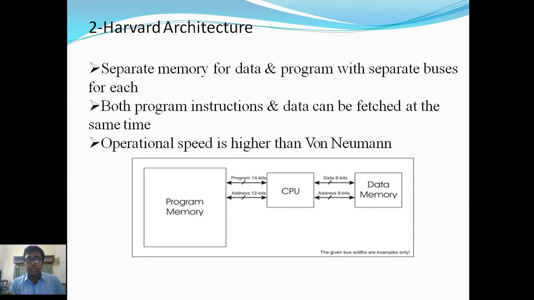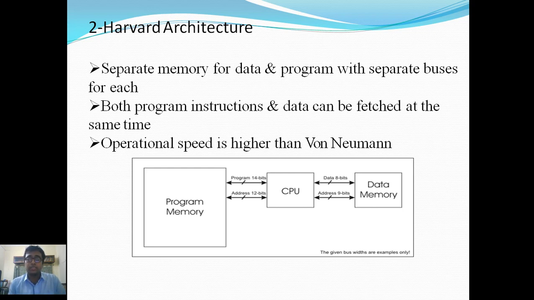We can store our data from the CPU and at the same time fetch the next program instruction that needs to be executed. So after performing an operation, the CPU storing the data and fetching the next program instruction will happen at the very same time.